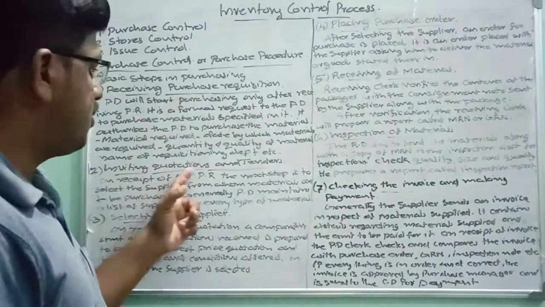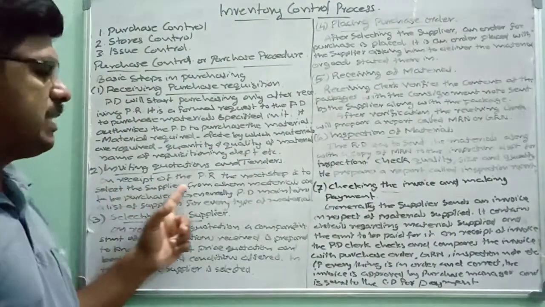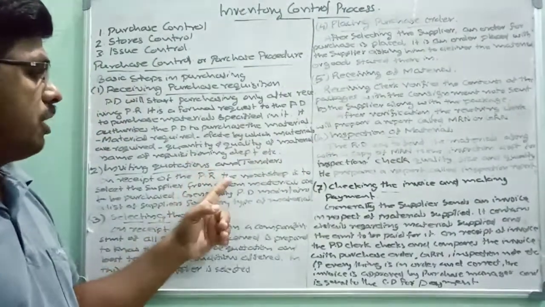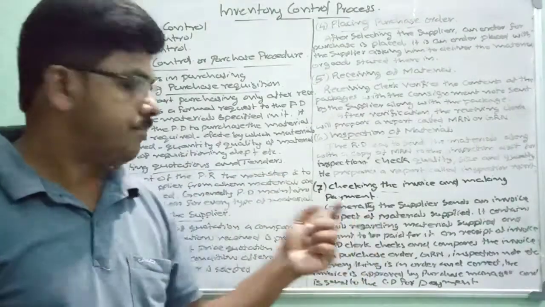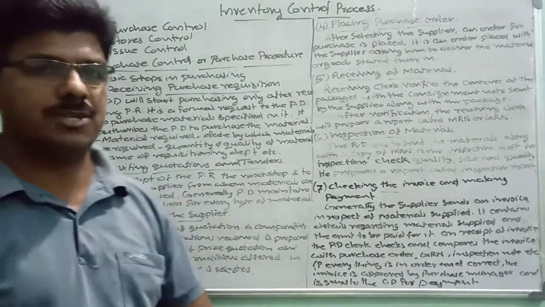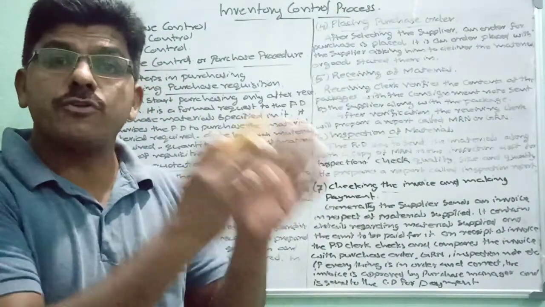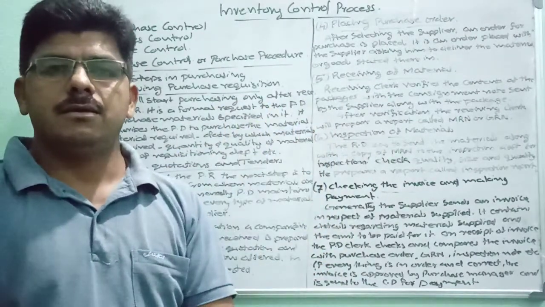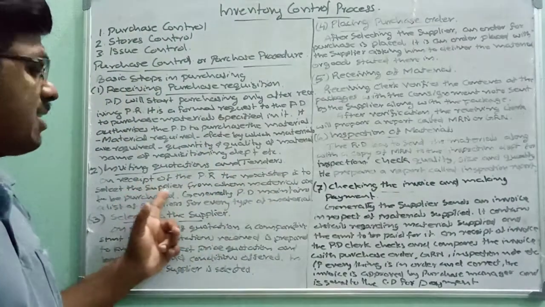Number 2, inviting quotations and tenders. On receipt of a purchase requisition, the purchase department goes to the next step. The next step is to select the supplier from whom materials are to be purchased, and inform them of the details regarding our requirements. Next step is to select the best supplier.